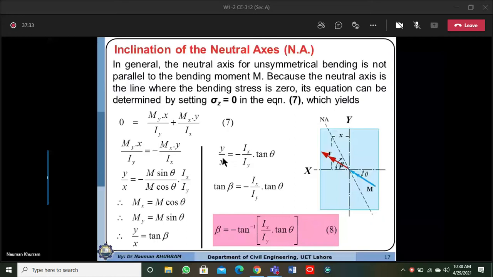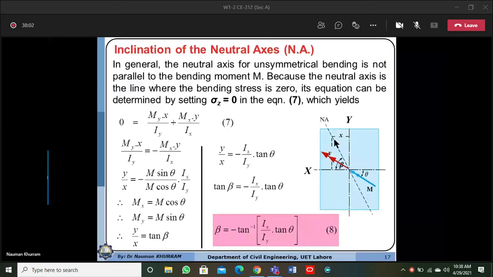Here, y over x are the coordinates of the neutral axis. If you pick any point on the neutral axis, for example this point, the coordinates of the point with reference to the x-axis and y-axis are x and y. The ratio of y over x will be constant at any point.